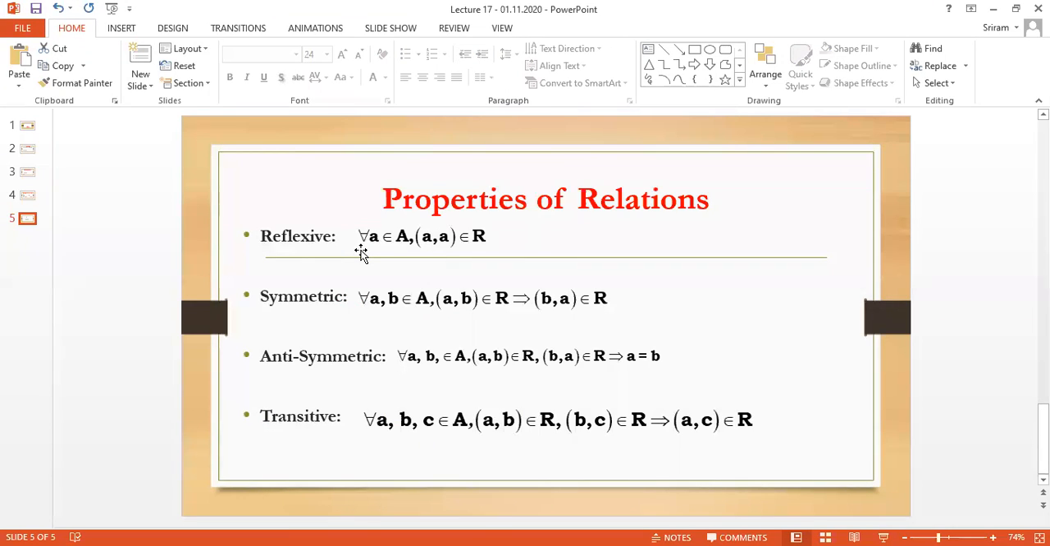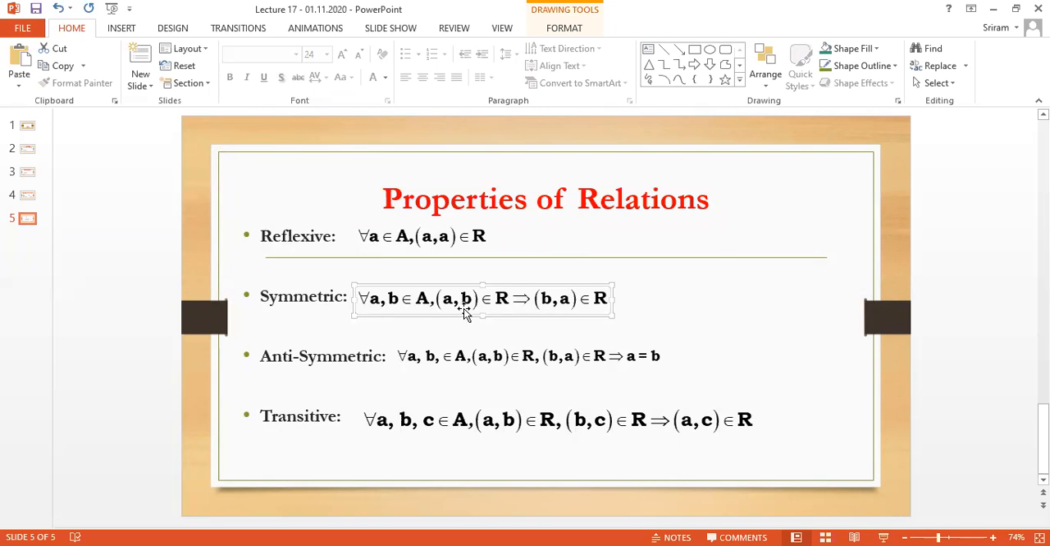Okay, then it is called reflexive. Otherwise, we are going to check each thing. What is the next one? The second property is called symmetric.